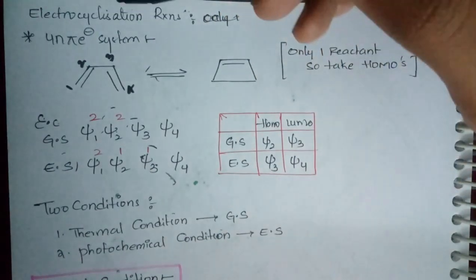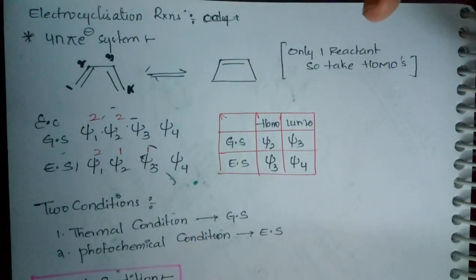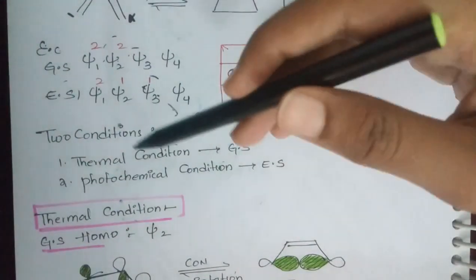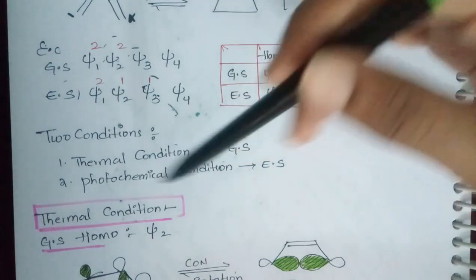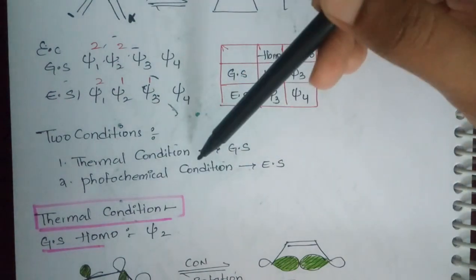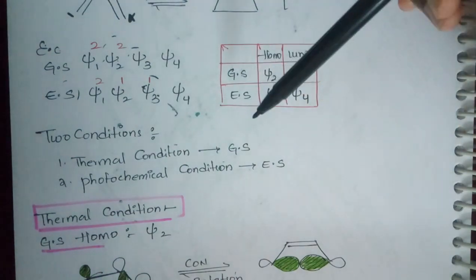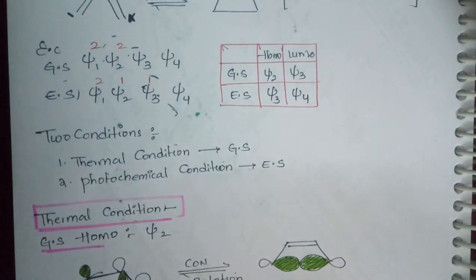In an electrocyclization reaction, we have only one reactant. According to FMO theory, you have to consider HOMO and LUMO, but there is only one reactant in our reaction, so take only the HOMO. Now two conditions are possible: one is thermal condition and the other is photochemical condition. For thermal condition, we have to consider the ground state, and for photochemical condition, we have to consider the excited state.